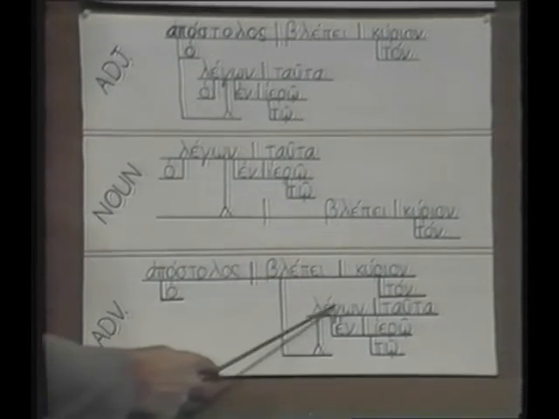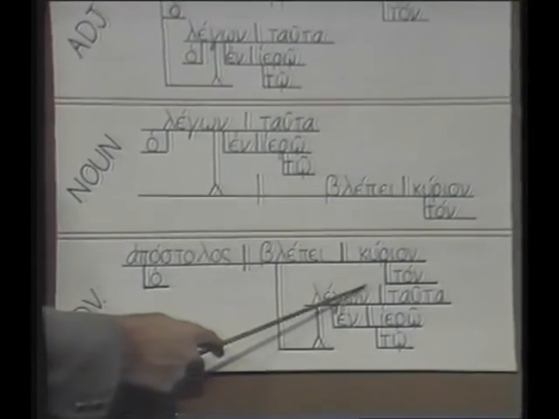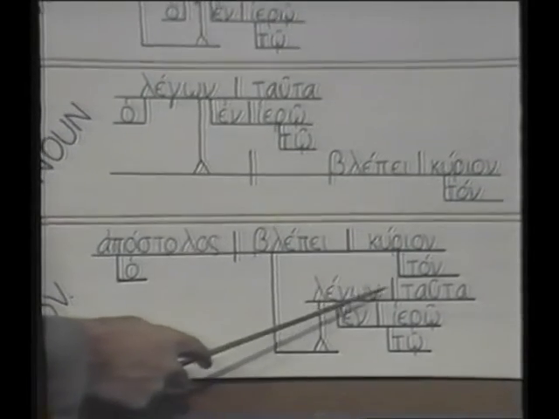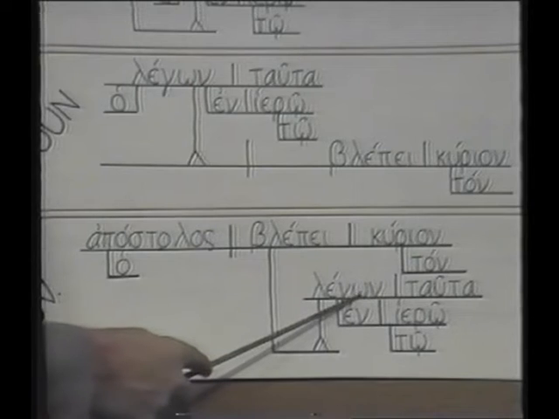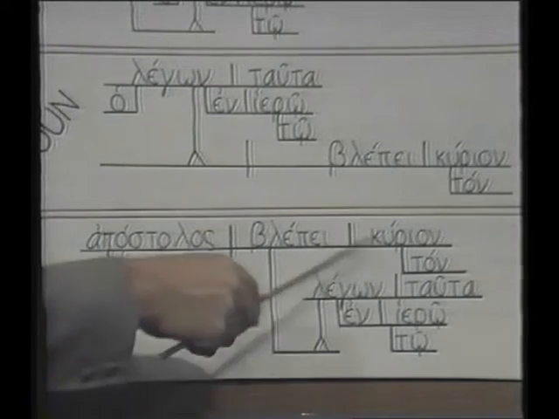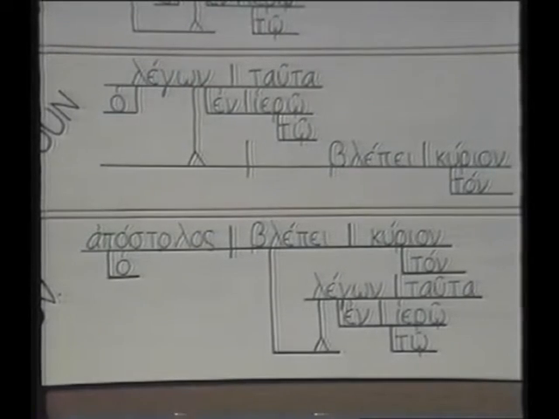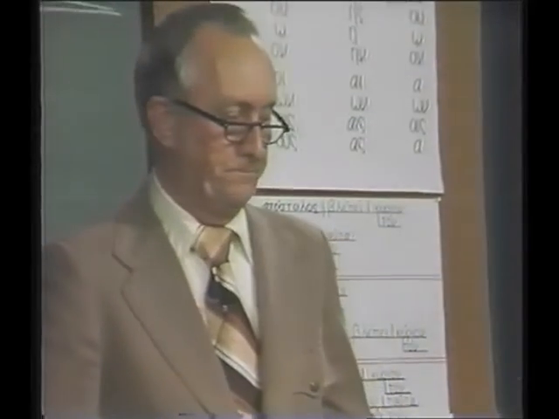This agrees with apostolos, legon, nominative masculine singular. So we know that it's the apostle who is saying these things. And we'll look for the agreement wherever we are with the adverbial usage.